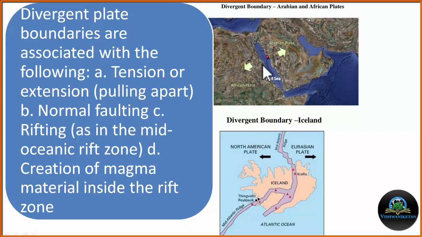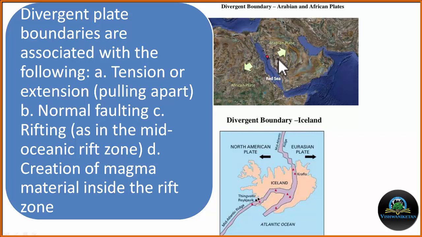As we know, when we have an extension type of environment, we will get the normal fault and rifting. And if rifting is there, that means crustal thinning will be there, and these will be the sites for the upwelling of the magma. The typical example is the Red Sea, where the Arabian and African plates are moving away from each other, and there is the creation of the Red Sea.